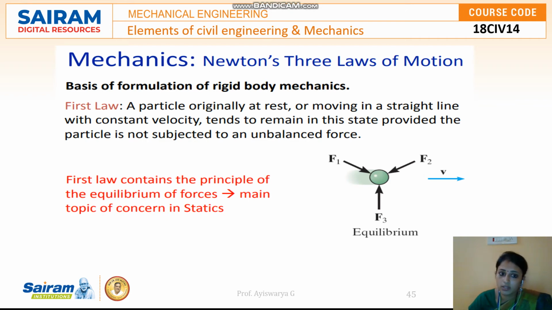Newton's first law says that a particle originally at rest or moving in a straight line, meaning the same path, same speed, with a constant velocity, remains in its state. Unless it is disturbed by some external agency, it remains in its same position. It moves or it stays at rest.